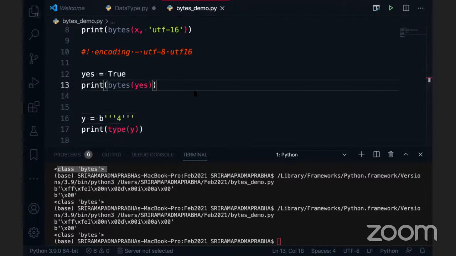Yeah. I have a question. Where is this bytes concept used?